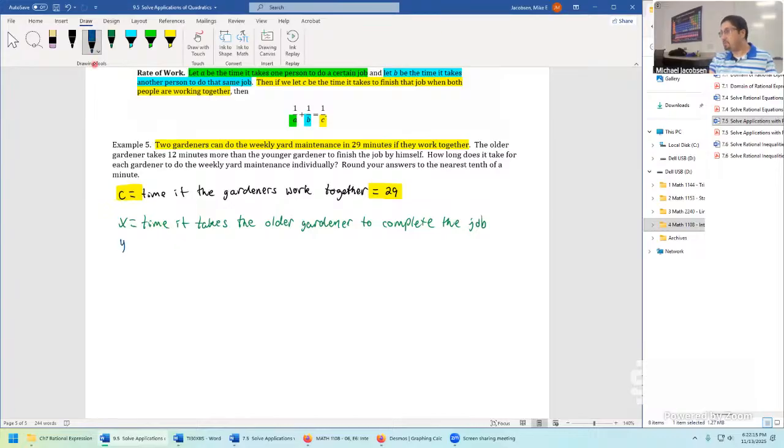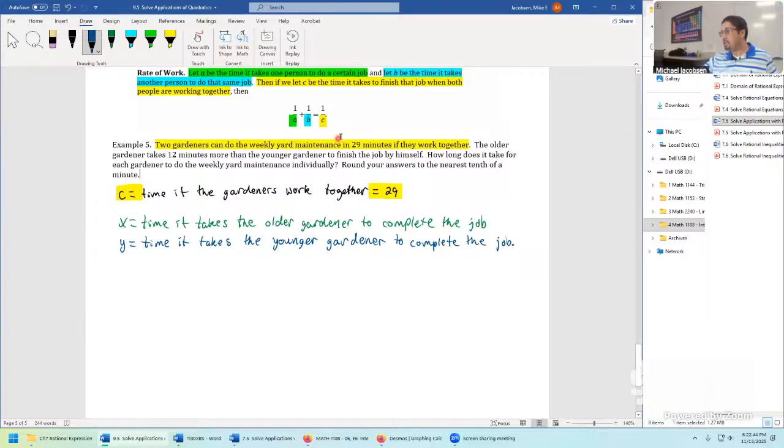And finally, Y equals the time it takes the younger gardener to complete the job. And the job is doing the weekly yard maintenance, whatever that is, probably mowing, trimming, that kind of stuff.